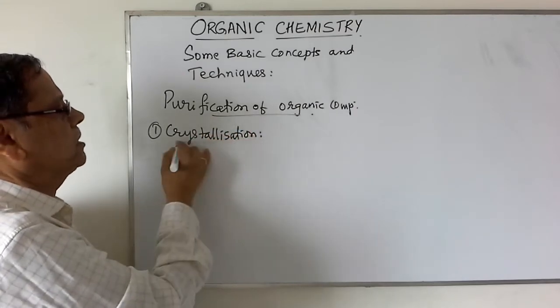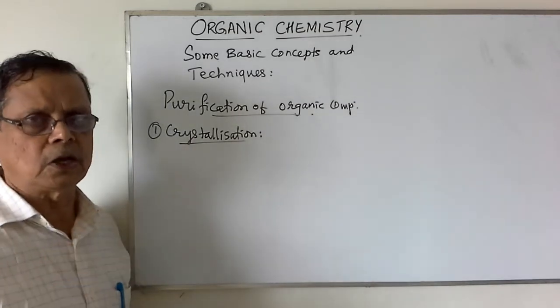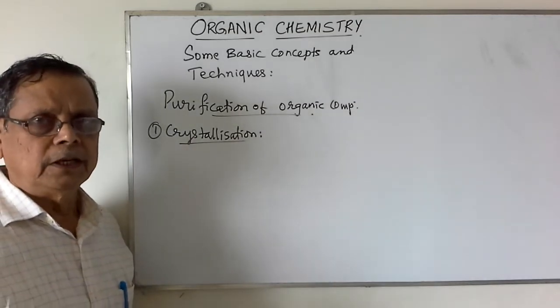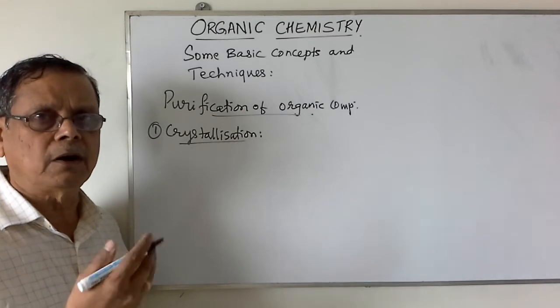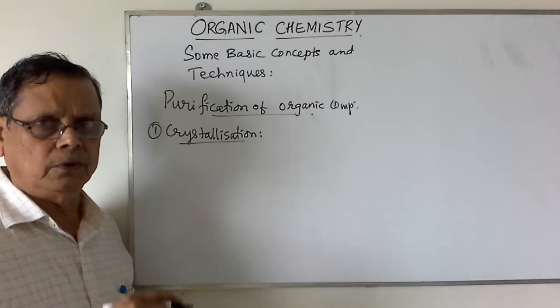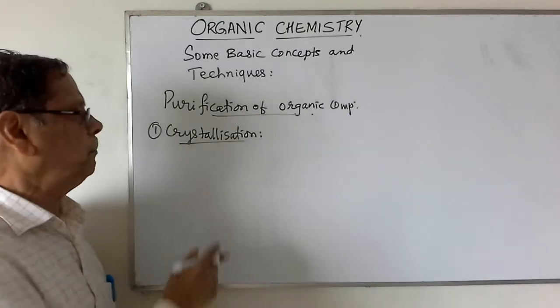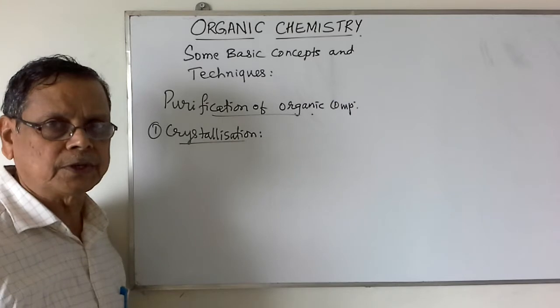In this crystallization method, the compound is dissolved in hot solvent. If the compound is very much soluble in the hot solvent to the larger extent and insoluble in the cold conditions, then such a compound can be purified by using this crystallization process.